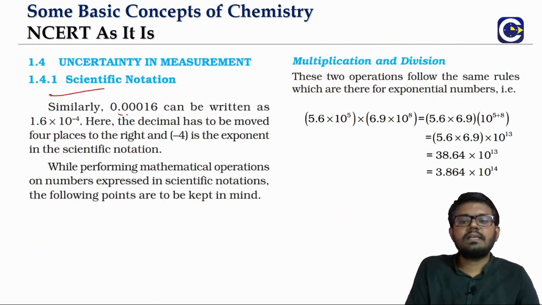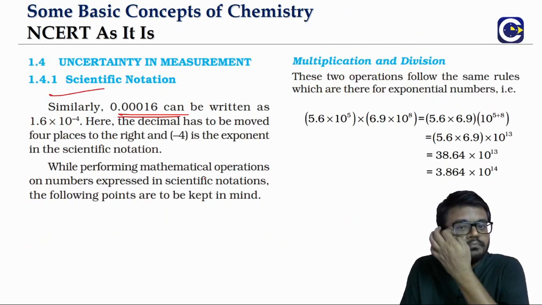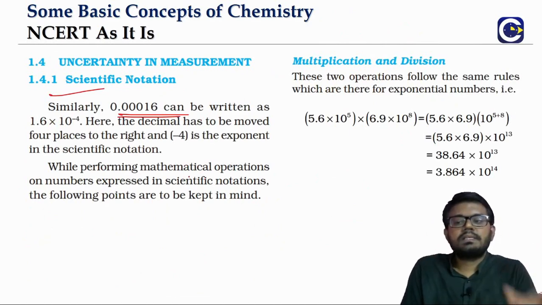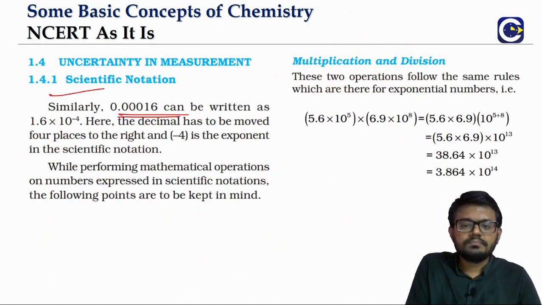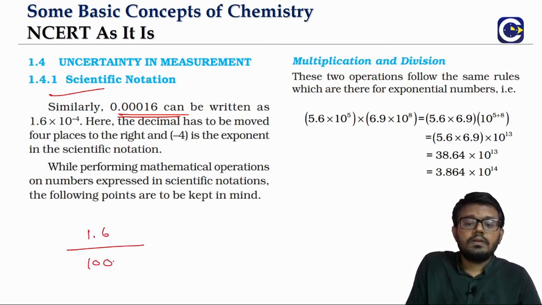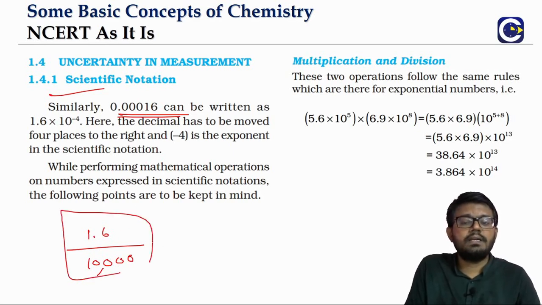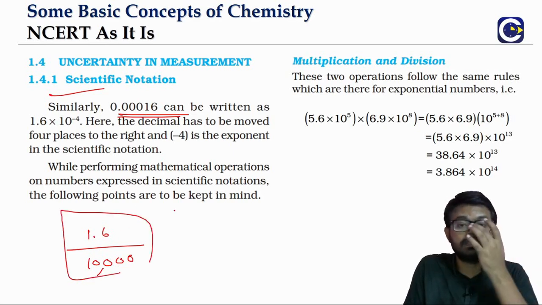So say for example, we have 0.0001 6, that is, 0.3 zeros and 16. You want to represent this in the scientific notation. How do we do it? Look at this. I can write it like 1.6 divided by 10,000, because 1.6 divided by 10,000 is 0.3 zeros and 16. So this adjustment is something that we have seen in our lower standards.